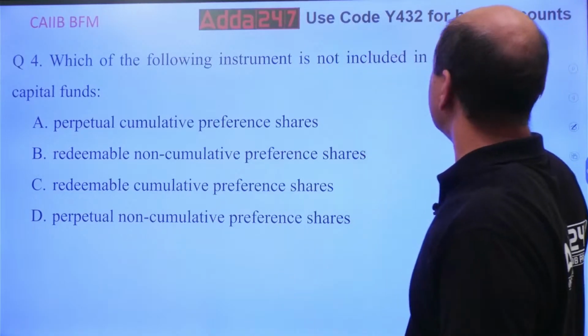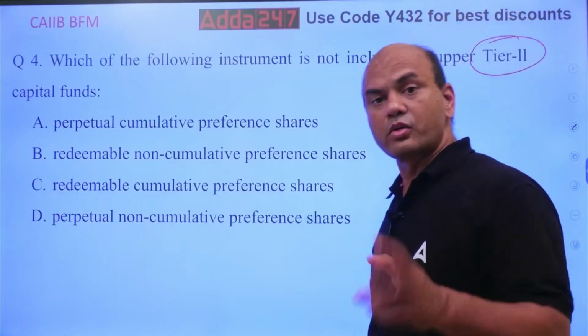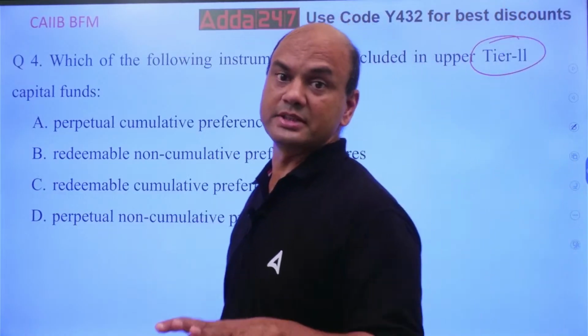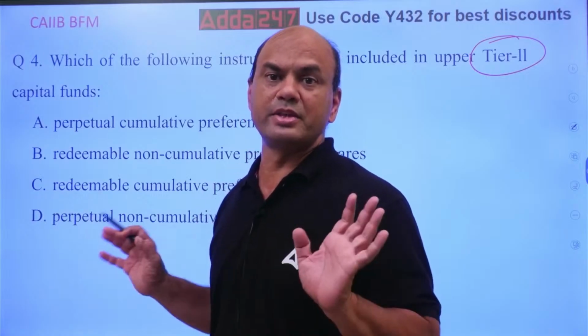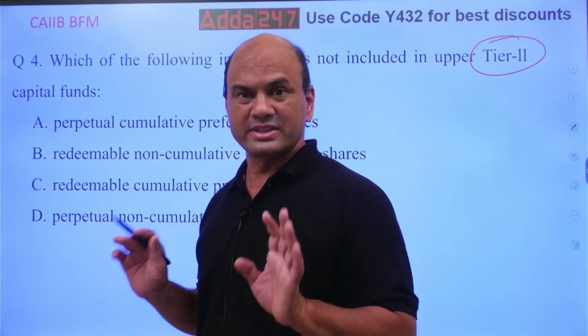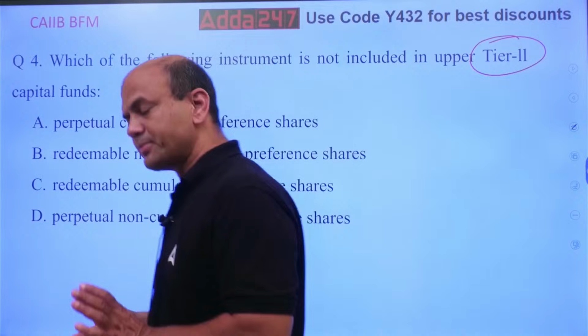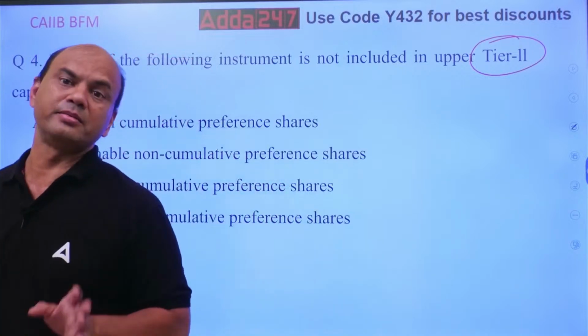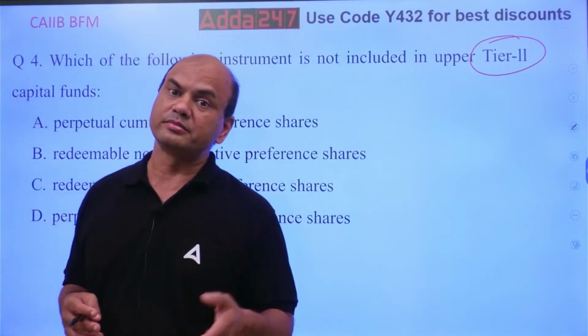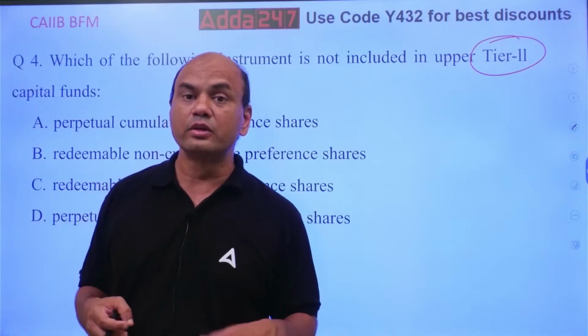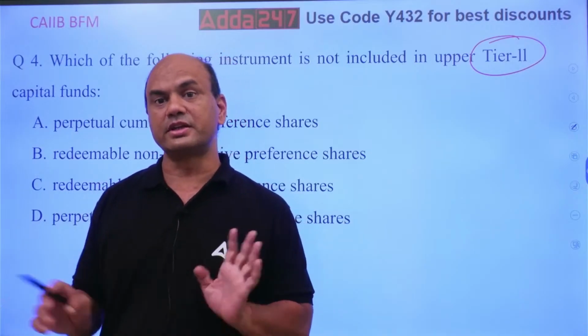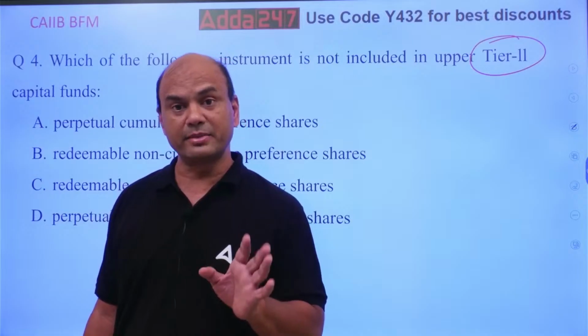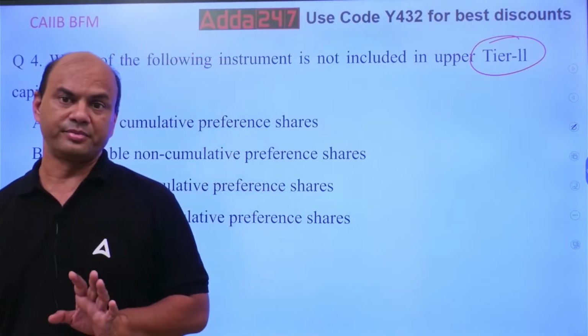Upper tier 2 capital. Tier 2 capital also has two parts. One is upper and second is lower. Upper means what? Firstly, what is tier 2? Tier 2 means it's a paid capital. Paid capital means what? Here I am taking the loan from somebody and then using it. Okay, that is the meaning of this tier 2 capital.